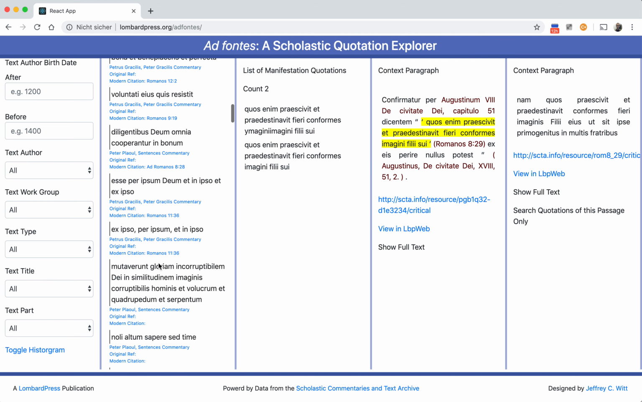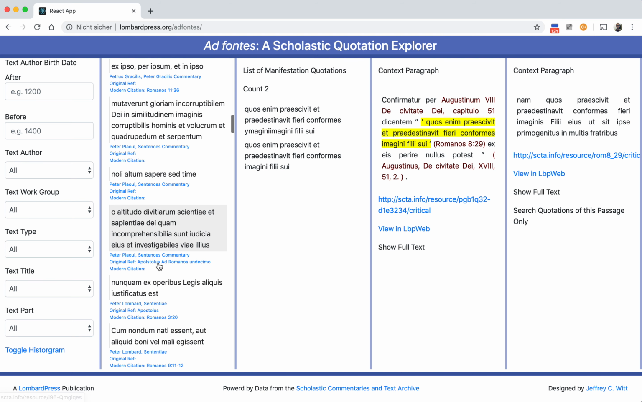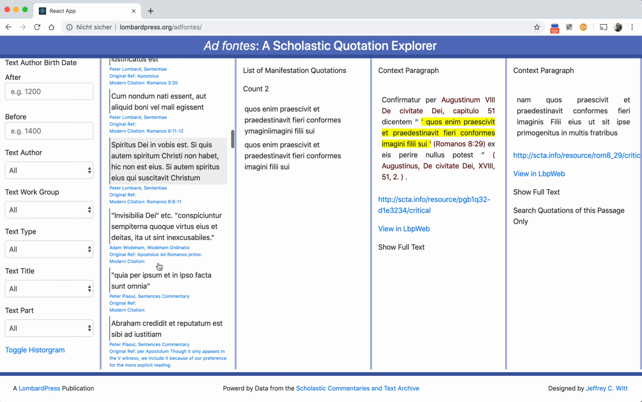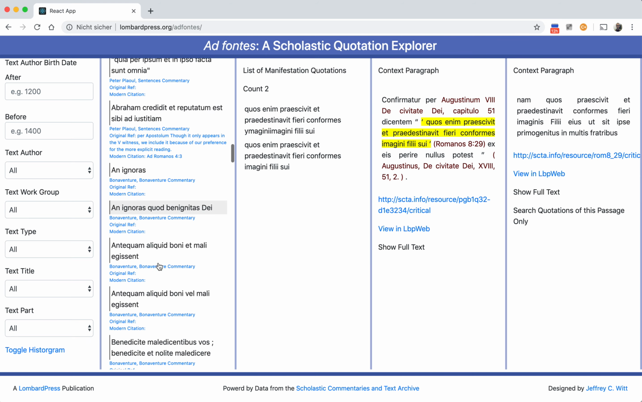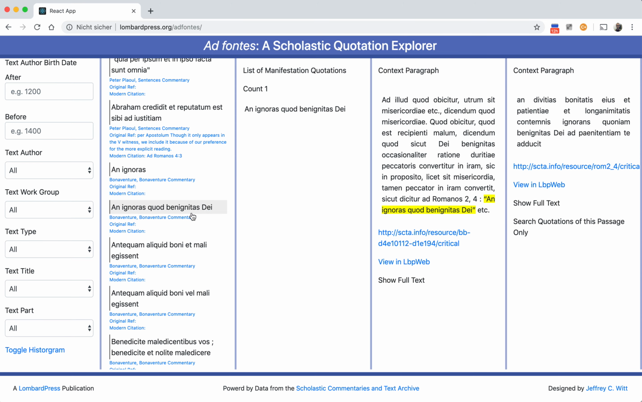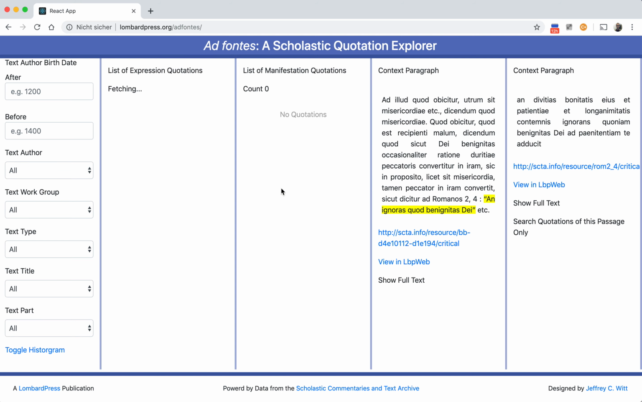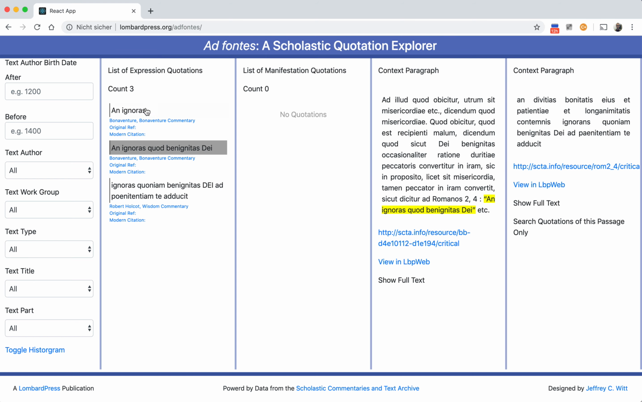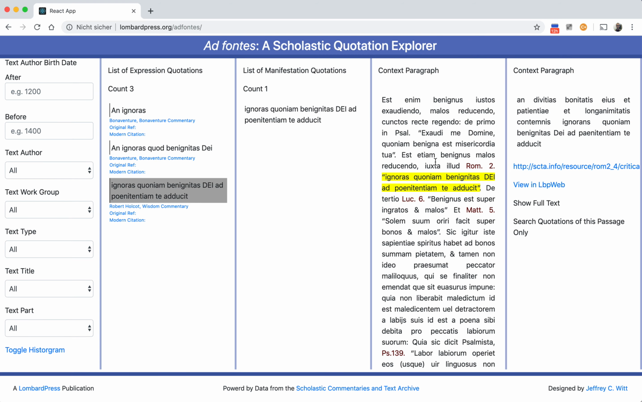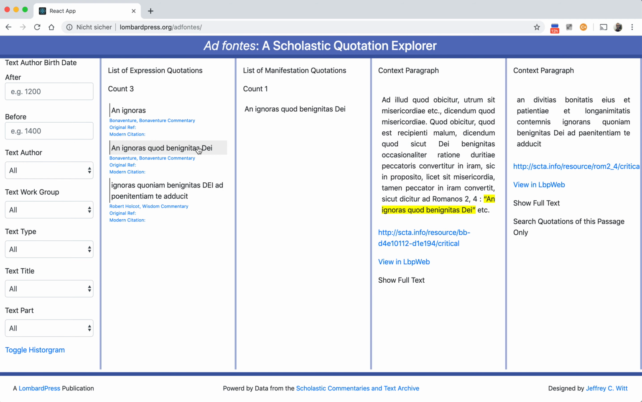Let's say we're interested in, oh, I don't know, something like this verse, Romans 2:4. We can get the context paragraph of the quotation as well as the Bible verse itself, and we could say, show me only quotations of Romans 2:4. So it's going to redo that fetch now for only quotations of that particular passage, and we see that we have 3.